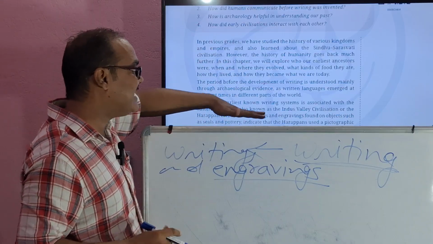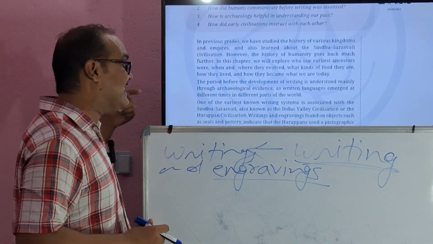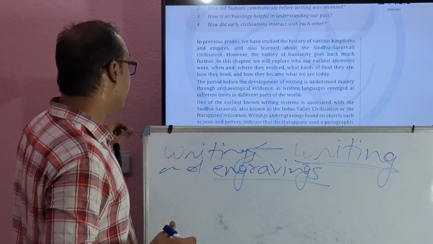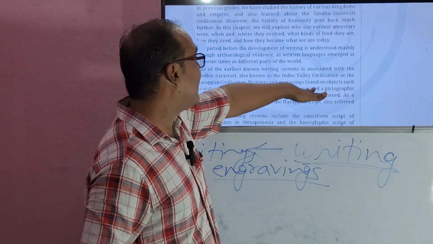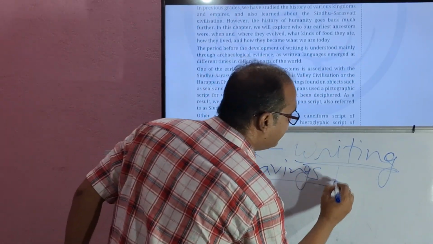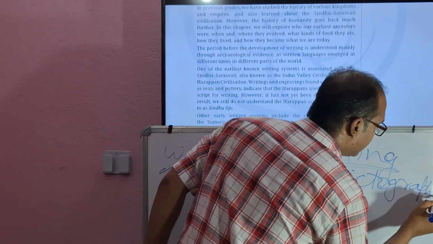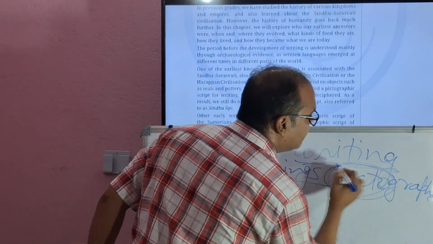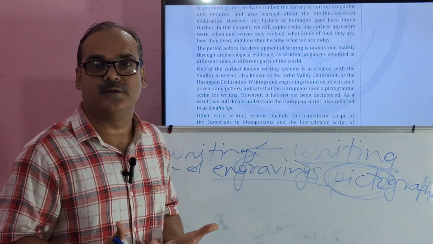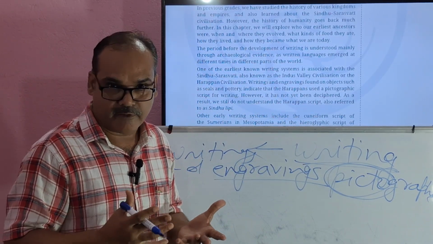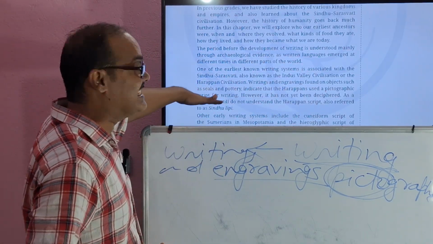So, writings and engravings found on objects such as seals and pottery indicate that the Harappans used a pictographic. What is the meaning of pictographic? See here the word picture, right? So they used pictures. Understood? Okay. Harappans used a pictographic script of writing.